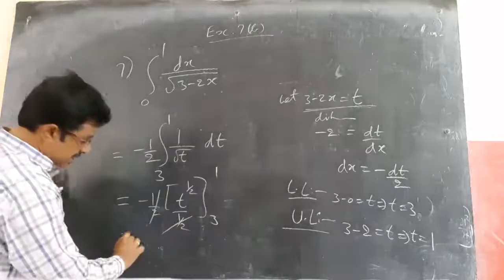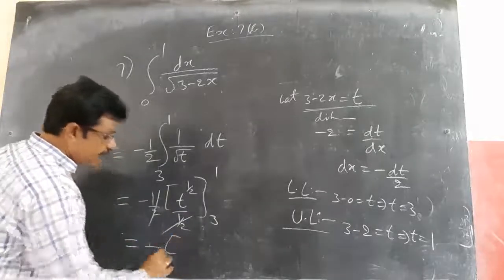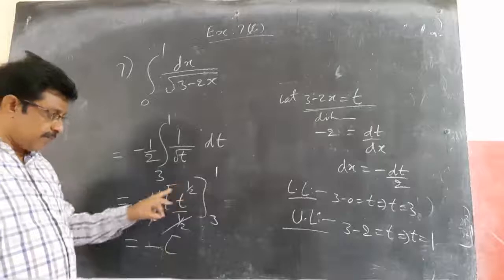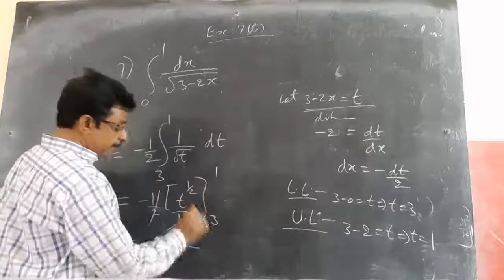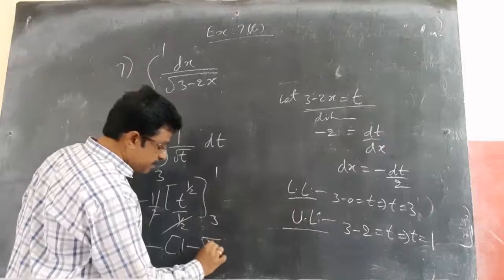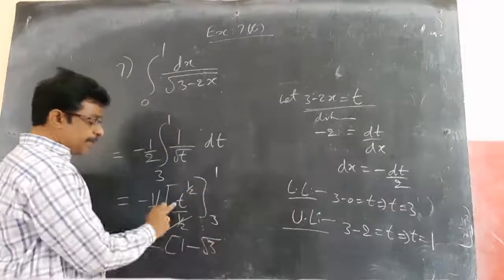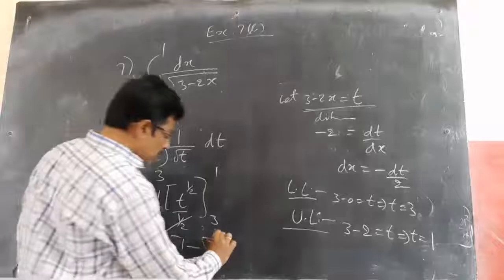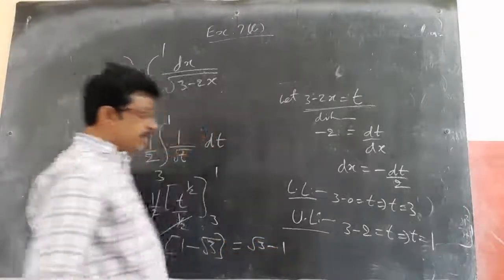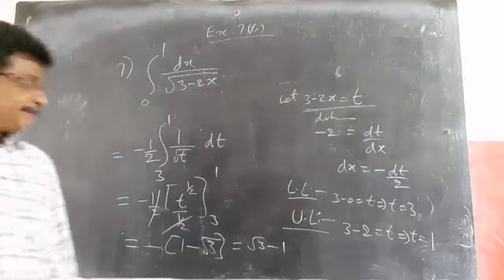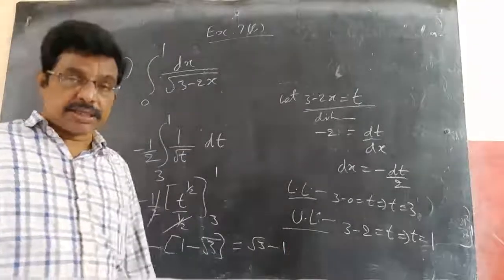The half cancels. Now apply the limits, f of b minus f of a. Upper limit 1 power 1 by 2 is 1 only, minus 3 power 1 by 2, which is root 3. So now if I bring the minus inside, this becomes root 3 minus 1 square units.